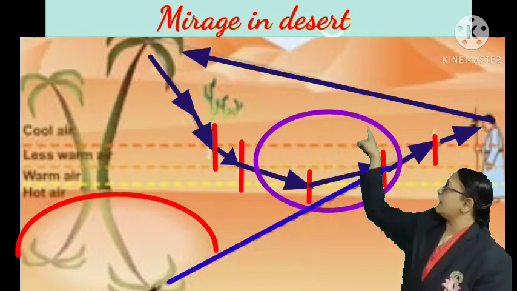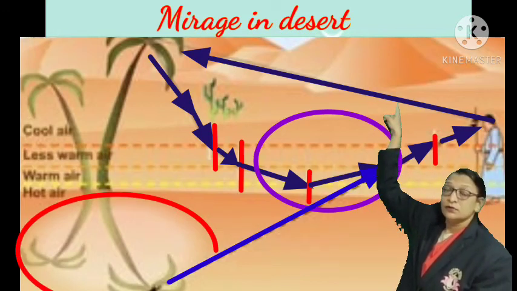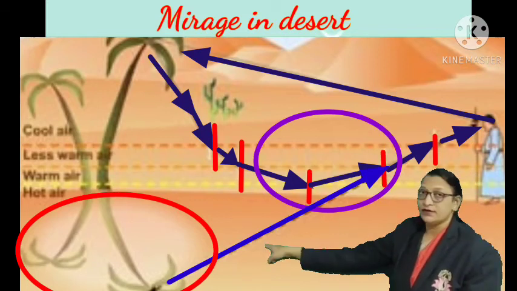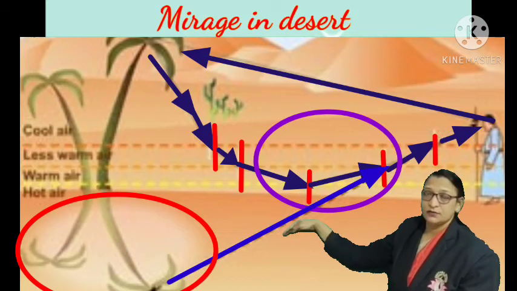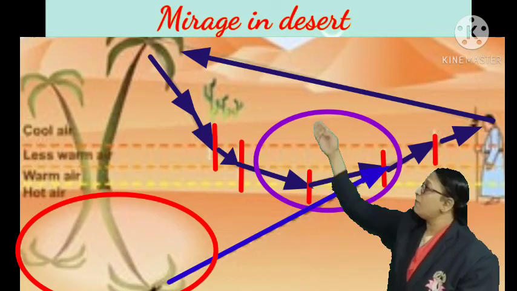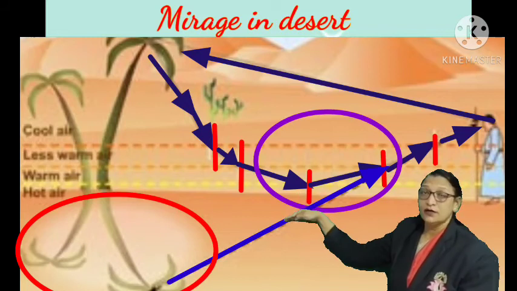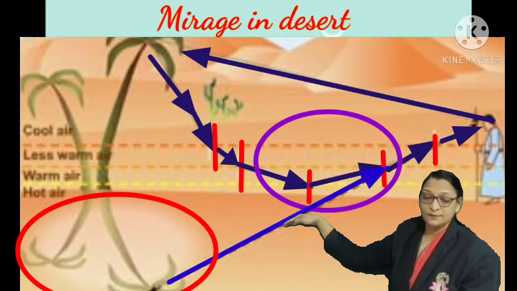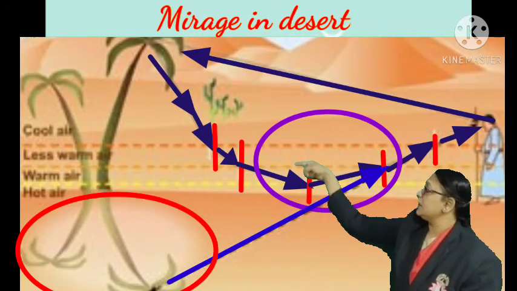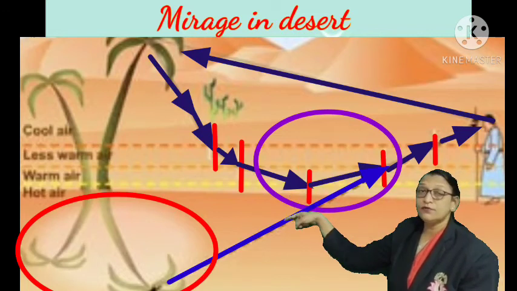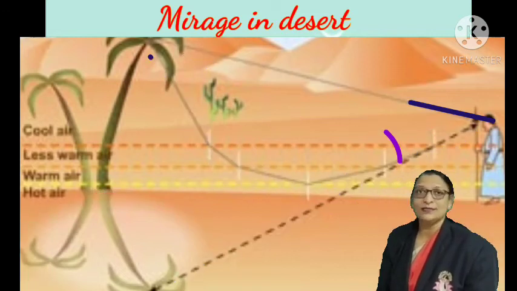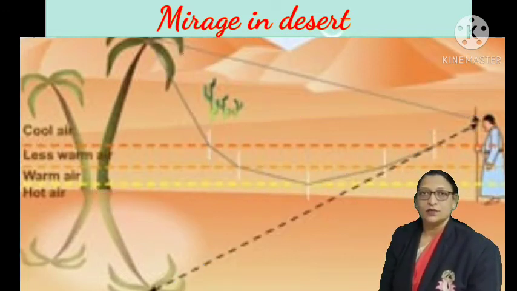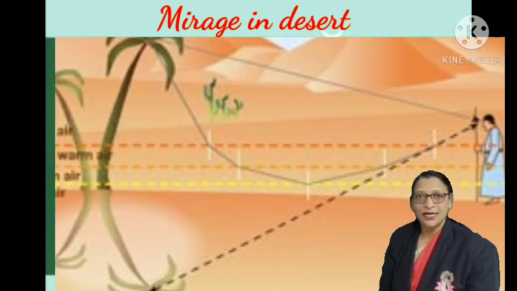And we see the light ray coming straight from here, which makes a false impression of the object. That is, an inverted image is observed by our eyes, and this is called a mirage. Let us study the same concept in the next visual clip.